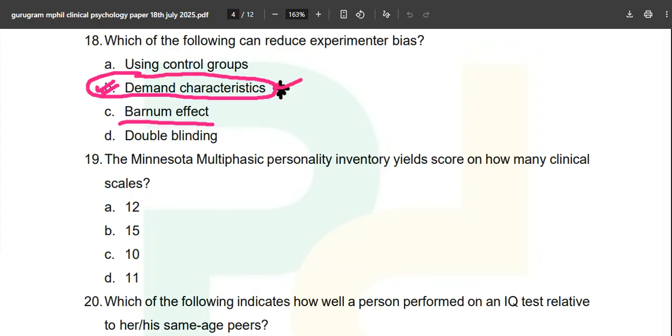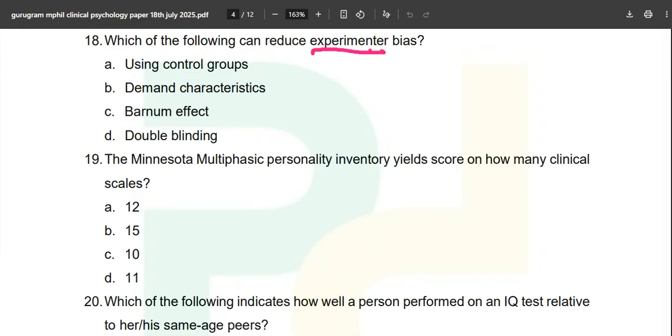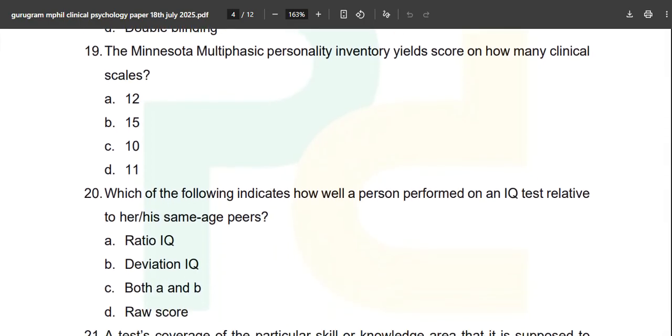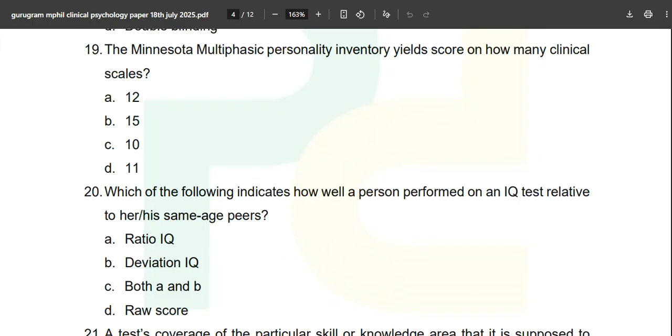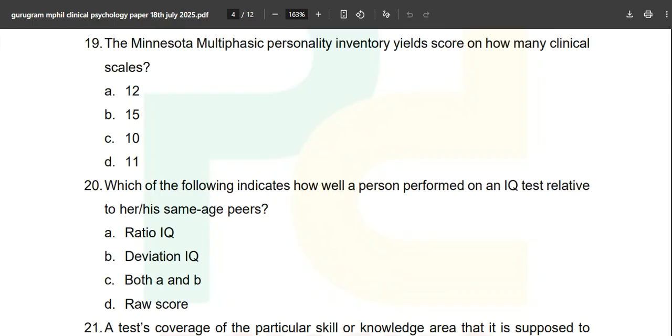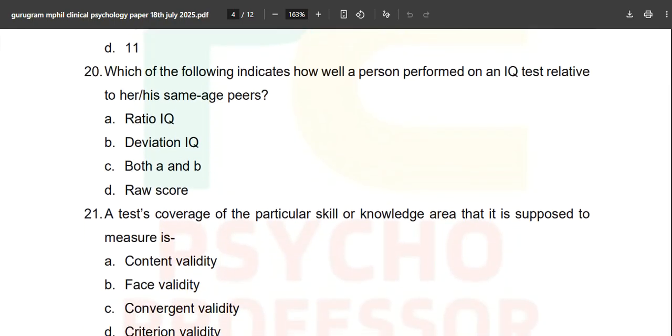Barnum effect, no, it is double blinding which will reduce the experimenter bias, because the experimenter is also blind, and the subject is also blind over here. Now, the Minnesota Multiphasic Personality Inventory yields scores on how many clinical scales? This question is directly from the ebook. Directly from the ebook. Okay. If you don't know the answer, go and read. You will find complete detail about MMPI, MMPI-A, whatnot.